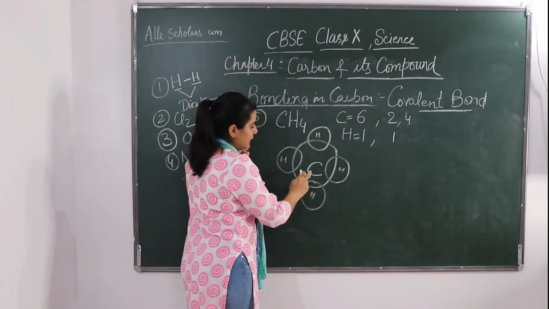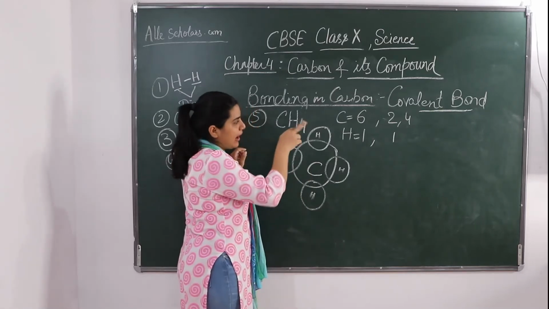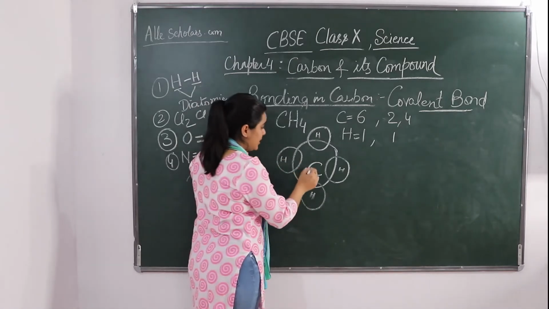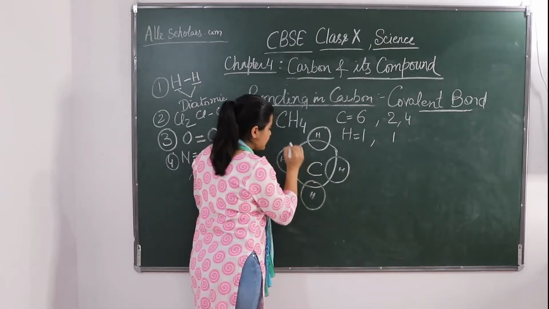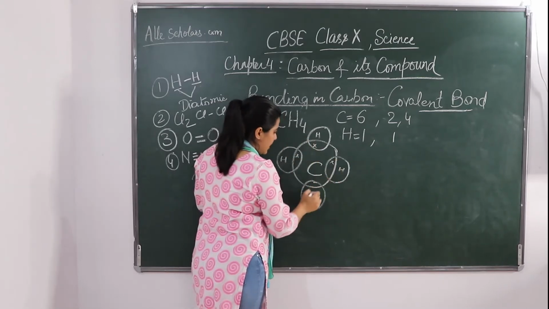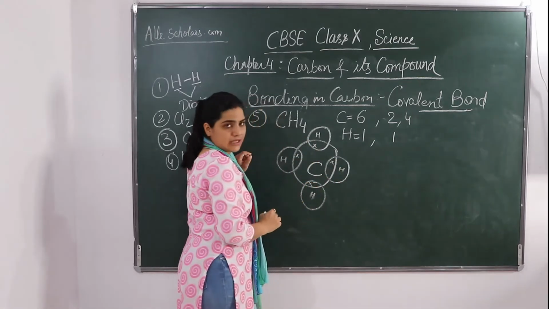We all know that carbon has 4 electrons in its outermost cell, and all these 4 it is going to share: 1 with this hydrogen, 1 with this, 1 with this and 1 with this hydrogen.